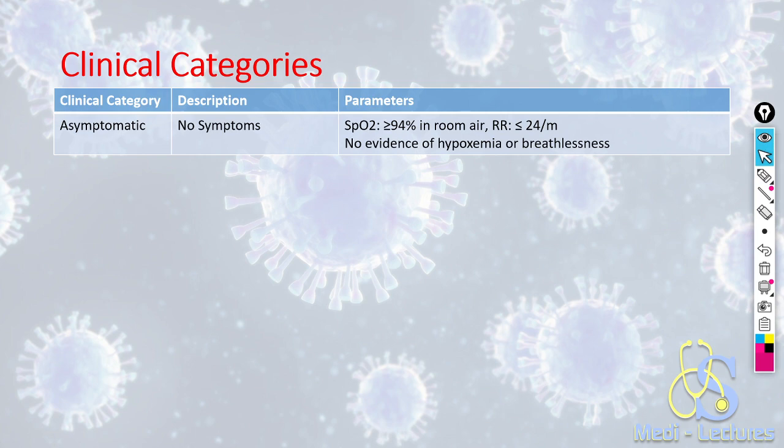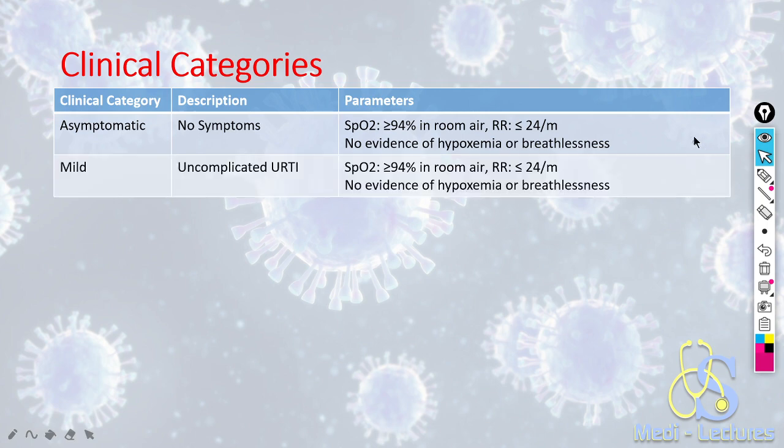Let's have a look. If a person is tested RT-PCR positive for COVID, then he can fall into one of the following categories. Either the patient can be asymptomatic. He will have no symptoms and the parameters will be absolutely normal: SpO2 more than 94% on room air, respiratory rate less than 24, and there is no evidence of hypoxemia or breathlessness.